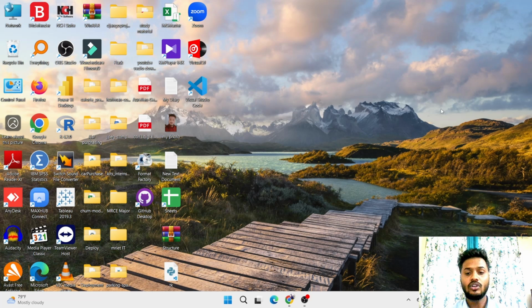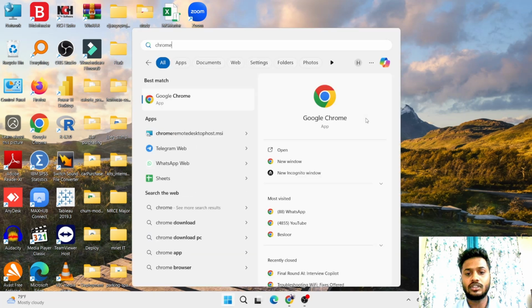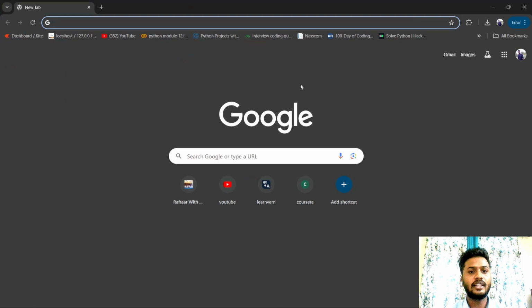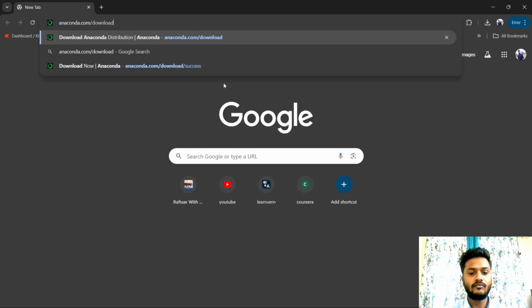Let's see it. First of all, you will use any browser. I am using the Chrome browser, and here you have to search anaconda.com download. Anaconda is a very powerful distribution for Python or for the R programming language. It is used for data science and machine learning and more. It comes with over 1500 packages including Jupyter Notebook, which we will use today.